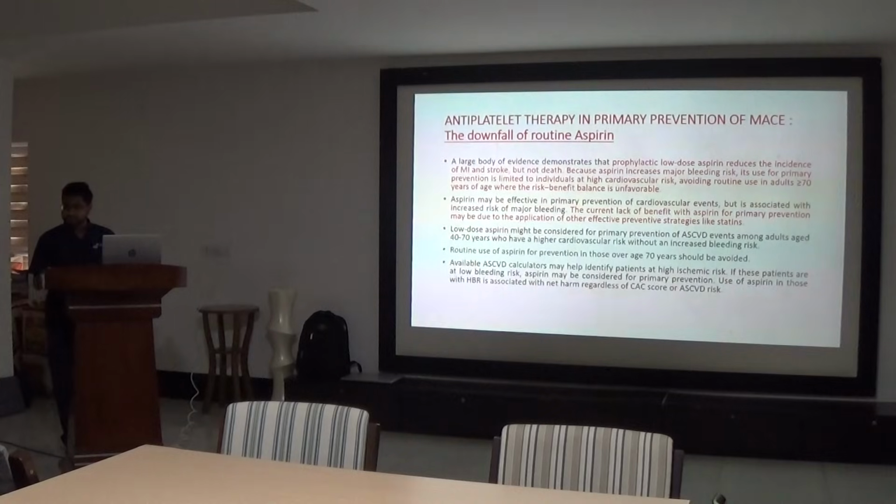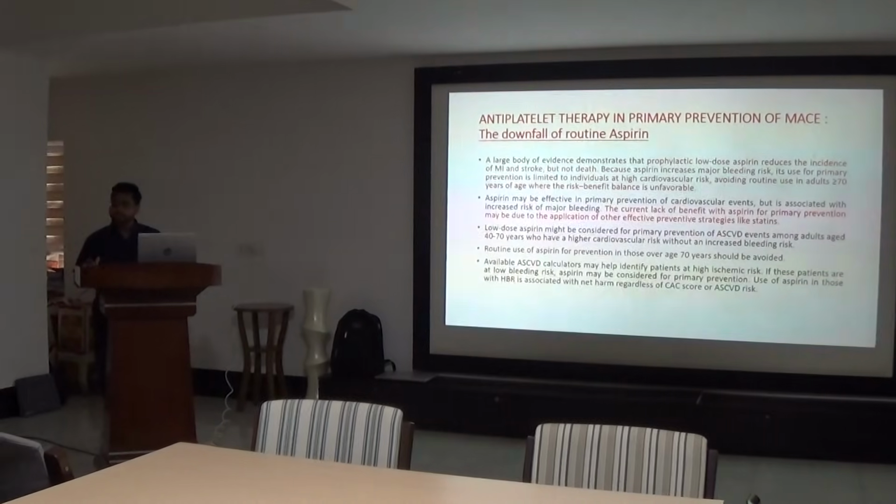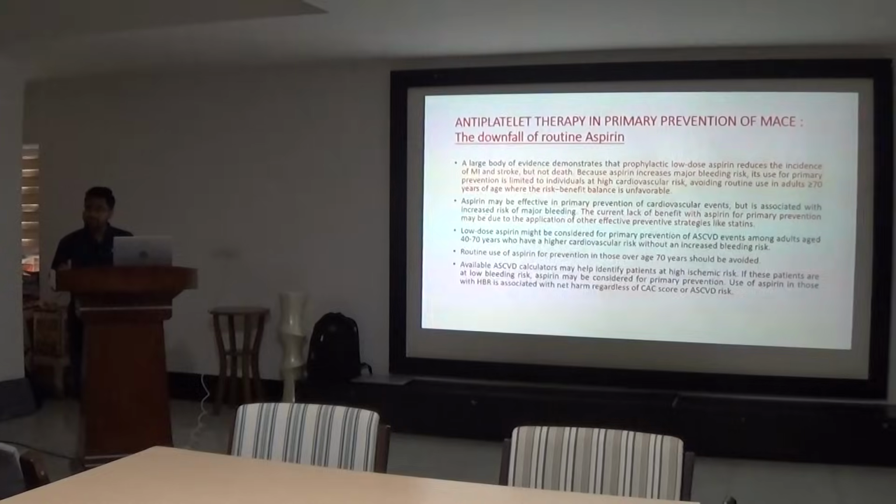Yes. You are talking about the PREVENT ASCVD calculator, AHA. So high risk, is it 10 year or 30 year? Lifetime risk? More than 20% 10 years risk, more than 20%, or a slightly lower percentage? No sir, there are four criteria: low risk, borderline risk, intermediate risk, and high risk. High risk is more than 20%. What is low risk? Less than 5%, sir.